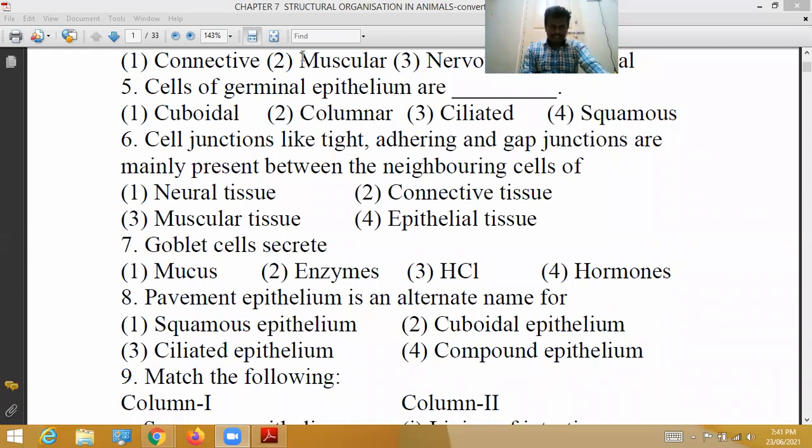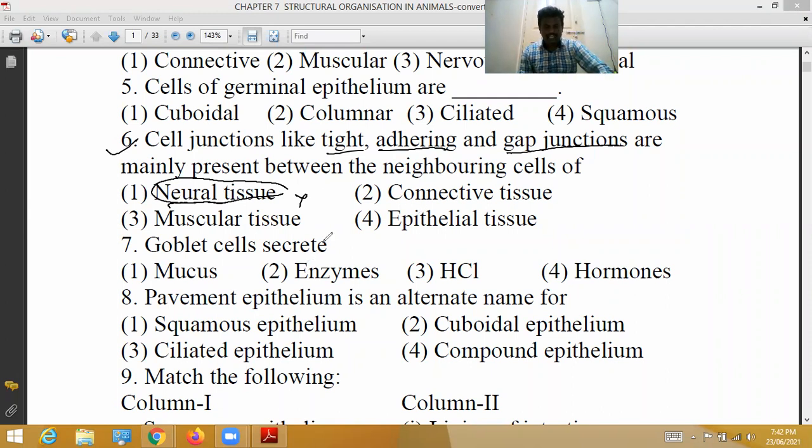Next bit, cell junctions like tight, adhering, and gap junctions are mainly present between the neighboring cells of which tissue? Neighboring cells of neural tissue are not associated with these junctions, so option 1 is wrong.